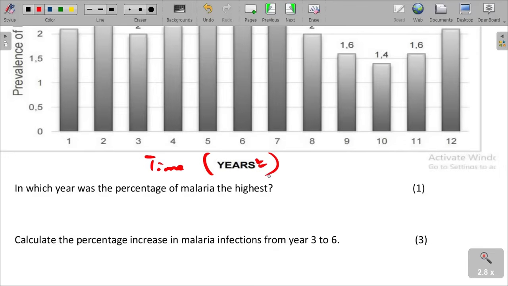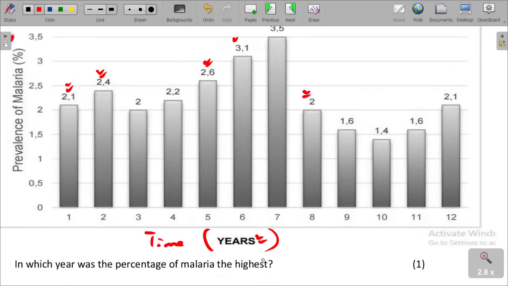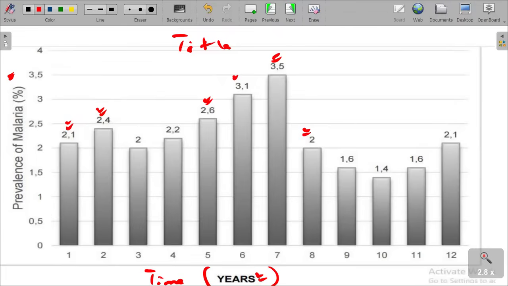We are given the first question, saying, in which year was the percentage of malaria the highest? So we are just going to look at the bars and identify the one with the highest. This is our highest.